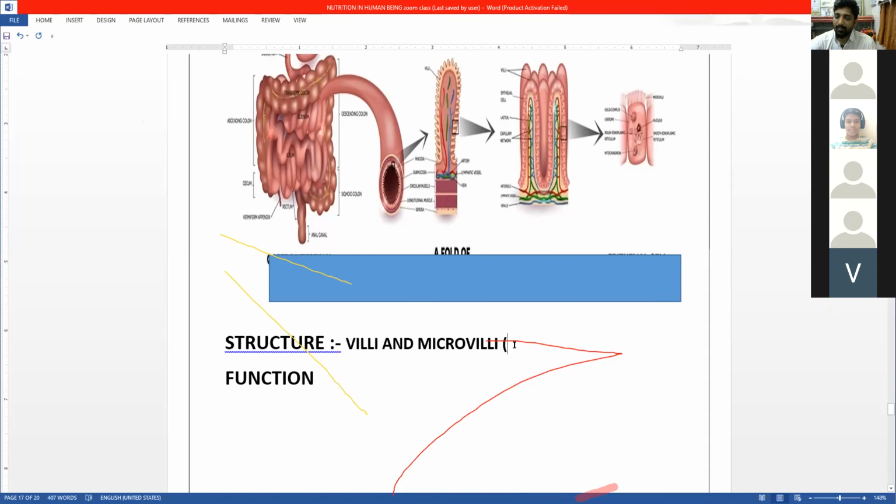Inner lining of small intestine. Okay, this is the intestine. If you see the inner lining, you see this inner line. I will put the arrow.